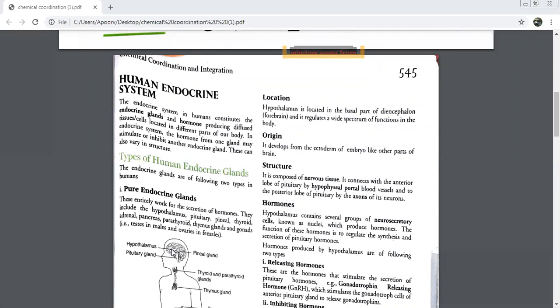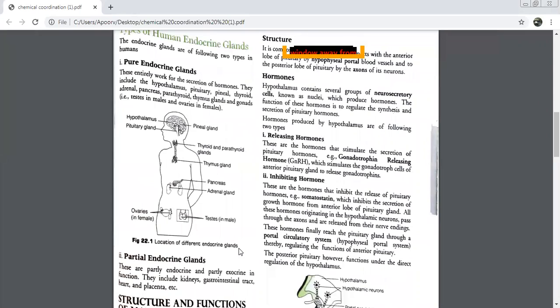Production of hormones is taking place in the hypothalamus cells. Which cells are producing? Neurosecretory cells. But it is so interesting that these hormones, beta, which are being produced by the hypothalamus, are going to control what? They will be controlling the function and synthesis of the pituitary hormones. सबसे पहले कौन से हार्मोन secrete हो रहे हैं?